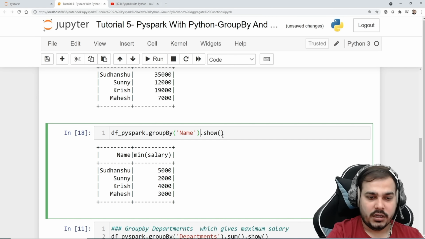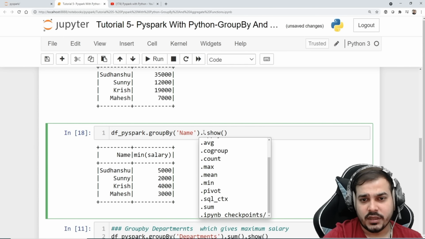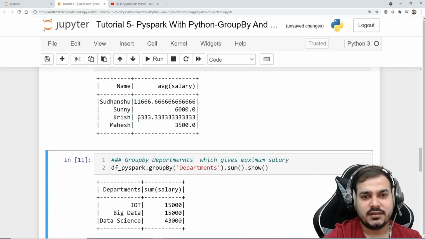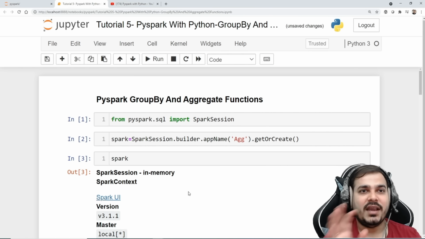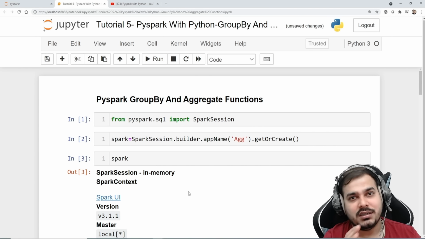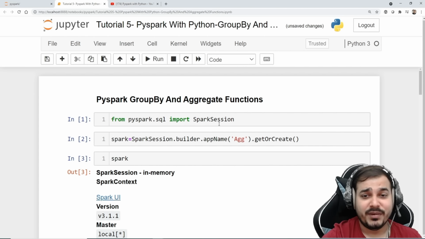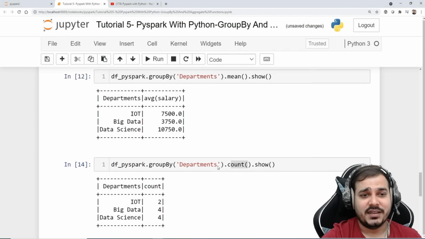Now let's see what all different types of operations there are. Average is also there. If I write AVG, it's just like mean only, guys. So this is basically the mean salary that you are getting. Again, you can check out different functionalities. Understand one thing: you really need to do a lot of data pre-processing and a lot of retrieving skills that you basically do. You can check it out and do different functionalities as you like.